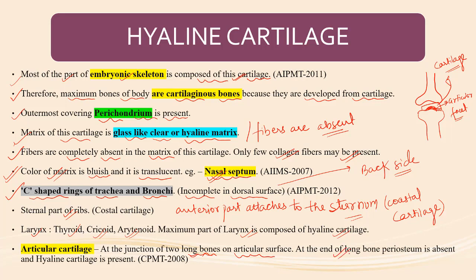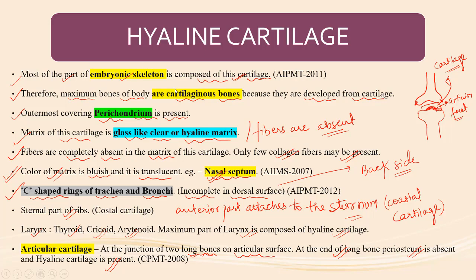At the end of the long bone, periosteum is absent. These are the ends of the long bone: the periosteum is absent and hyaline cartilage is present. So please remember, articular cartilage is at the junction of two bones on the articular surface, and the ends of the long bones don't have periosteum. The periosteum fades away and the hyaline cartilage appears. So this is the hyaline cartilage.